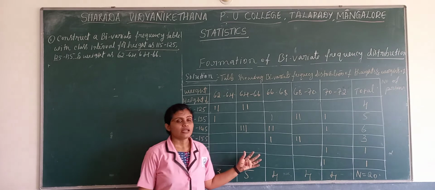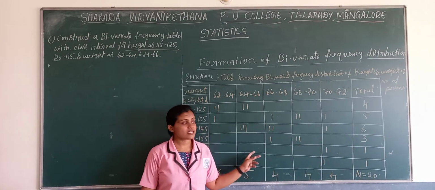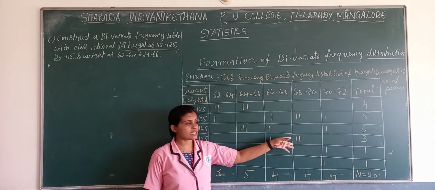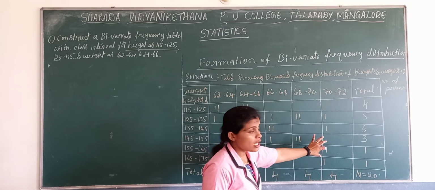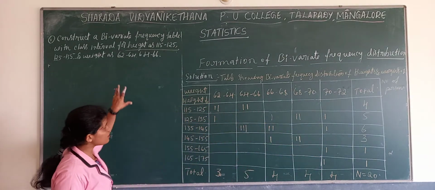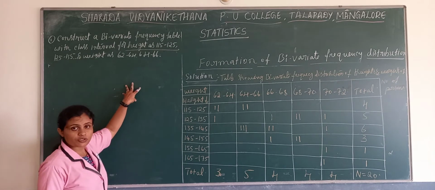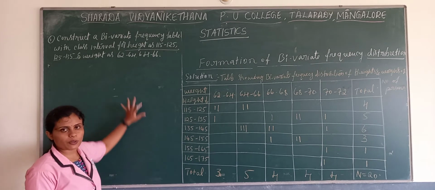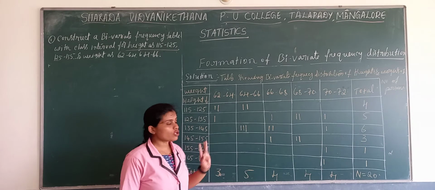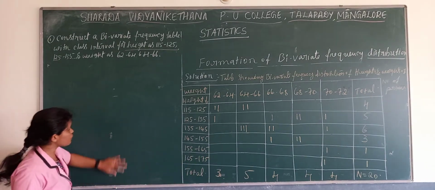But since here we have two variables, simultaneously we are assigning tally marks for two variables. We are preparing frequency distribution from the bivariate frequency distribution. Separately we are preparing frequency distribution, so we call it the marginal frequency table.